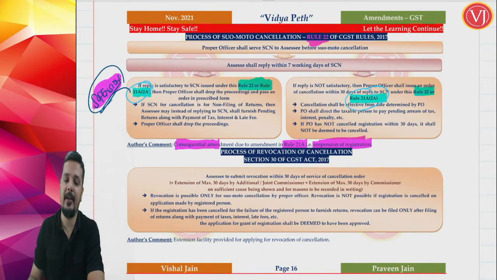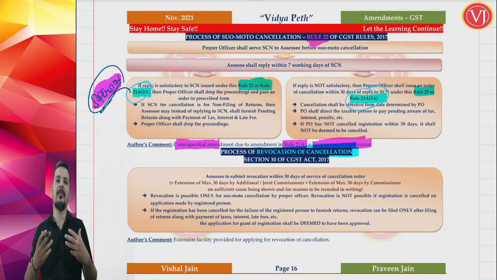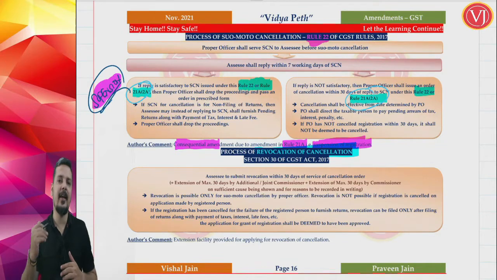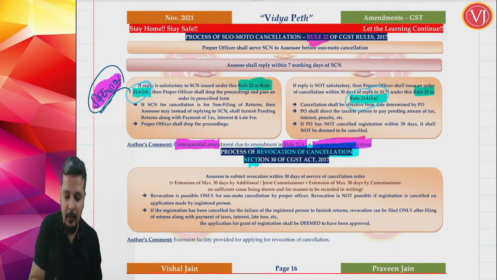Now friends, the next amendment is there in your revocation process. If your registration is cancelled by the department, you can go for revocation. If your registration is cancelled by yourself, you cannot go for revocation. If the department has started cancellation proceedings and your registration has actually been cancelled after proceedings, you can go for revocation as per section 30.